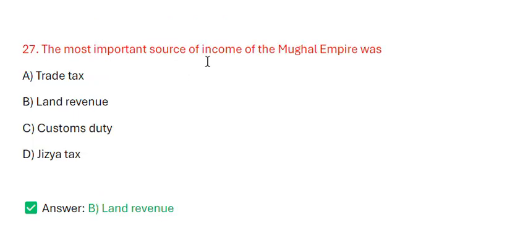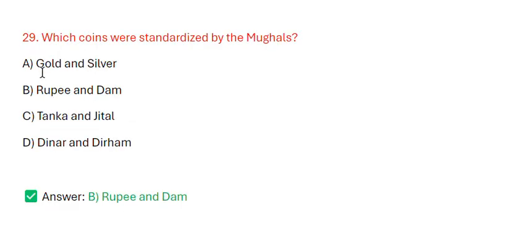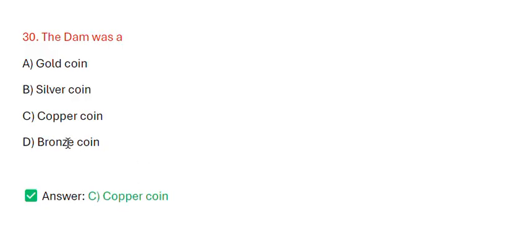The most important source of income of the Mughal Empire was? The correct answer is land revenue. The extensive road network of the Mughal Empire helped mainly in expansion of trade. Which coins were standardized by the Mughals? The correct answer is rupee and dam. The dam was a copper coin.